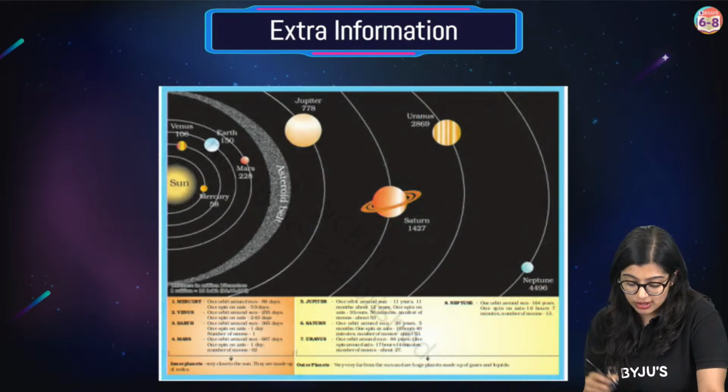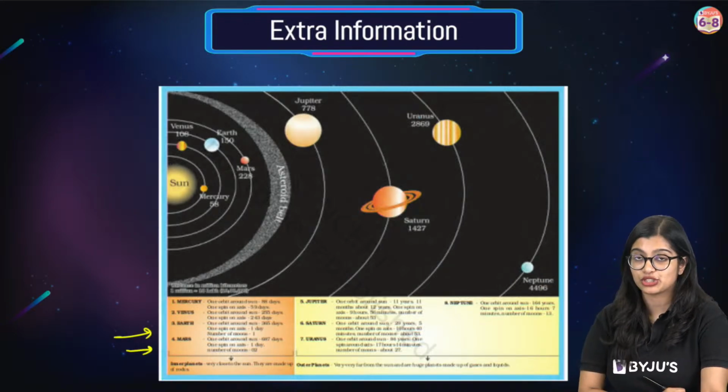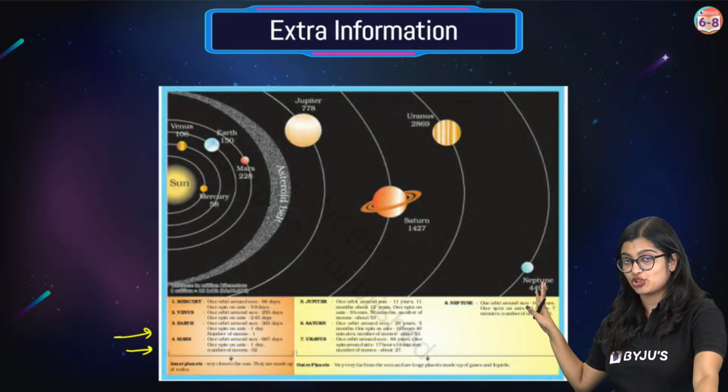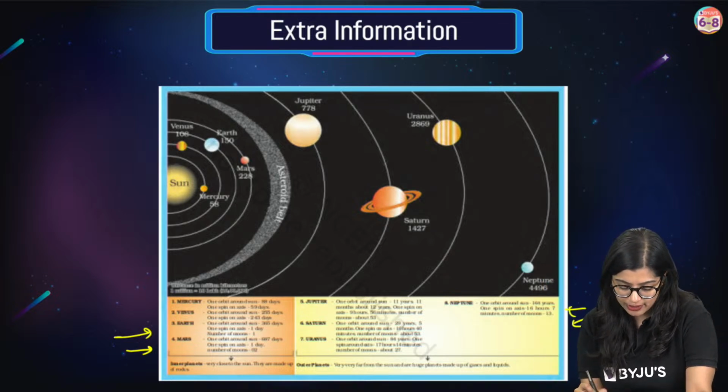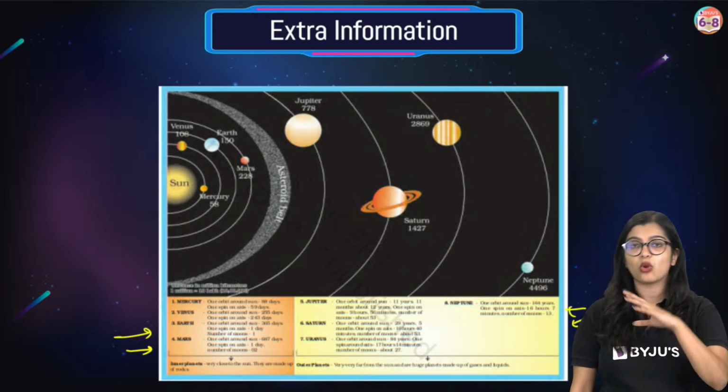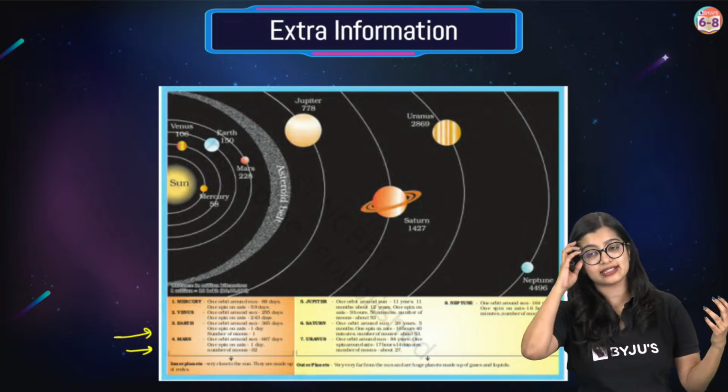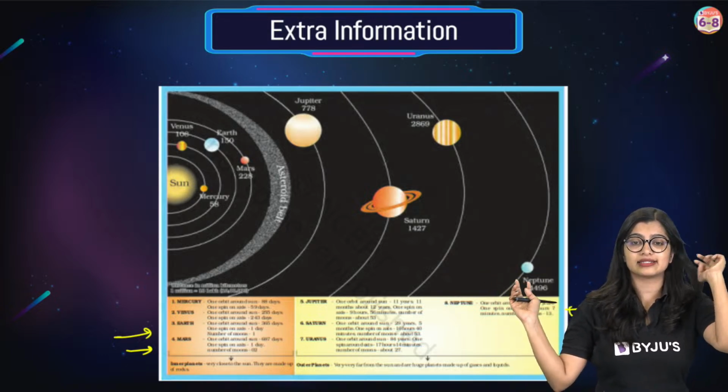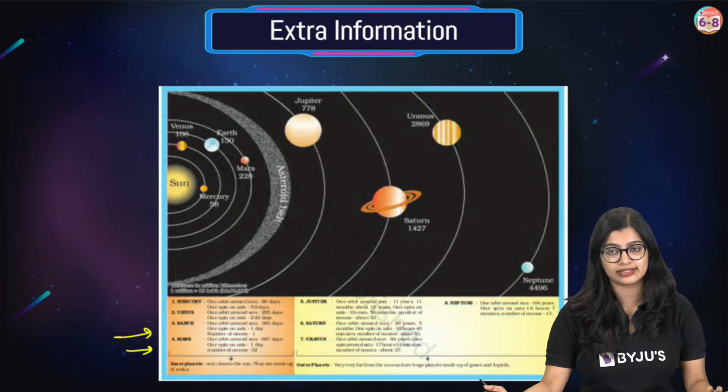Now in your textbook also, they have given you some extra information. So there is a picture which is there. This is a picture of the textbook. And they've also told you a little bit more about orbits, how long it takes, what is the time that it's happening. So this right here is something that you will have to understand.